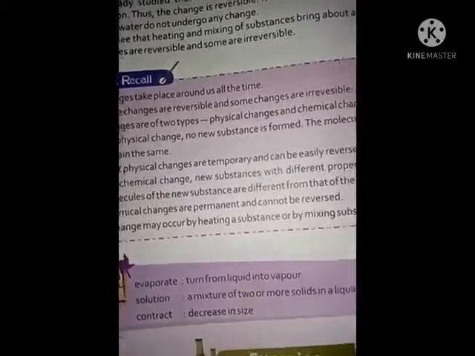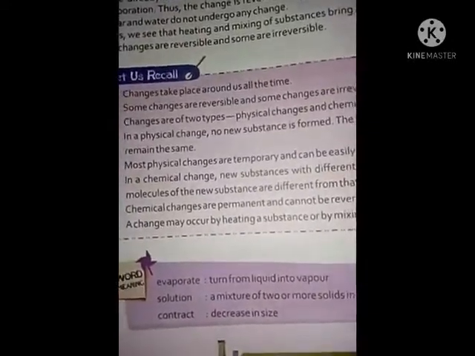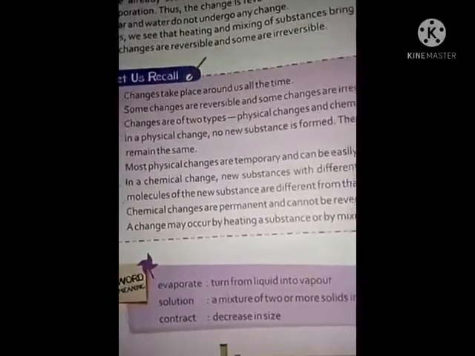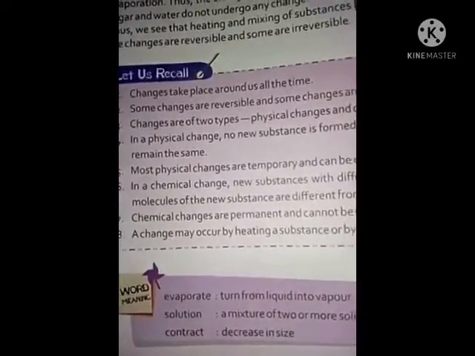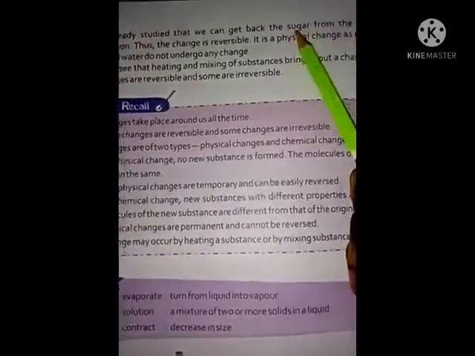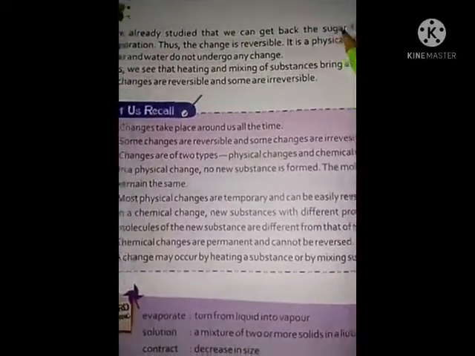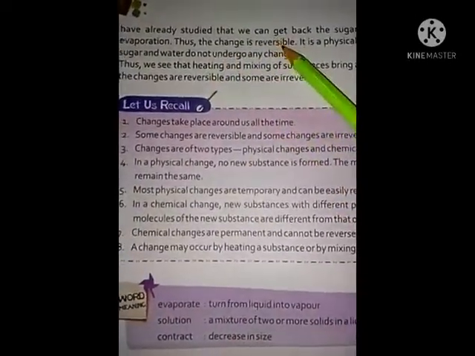By the process of evaporation. If we apply heat, the water will evaporate and only the white residue will be left behind. That white residue is the sugar, because sugar was mixed with that water. Understand? Thus the change is reversible.